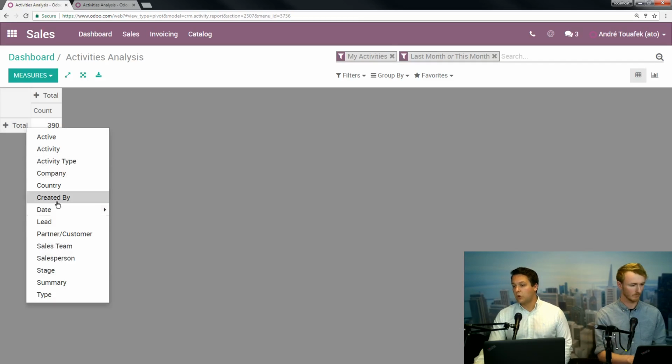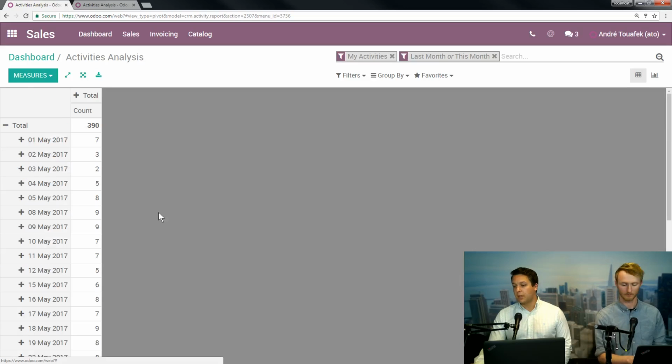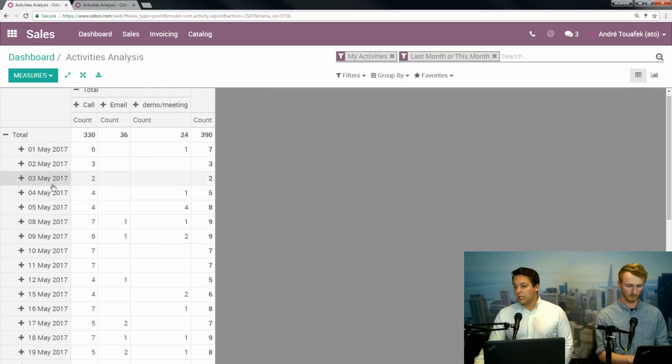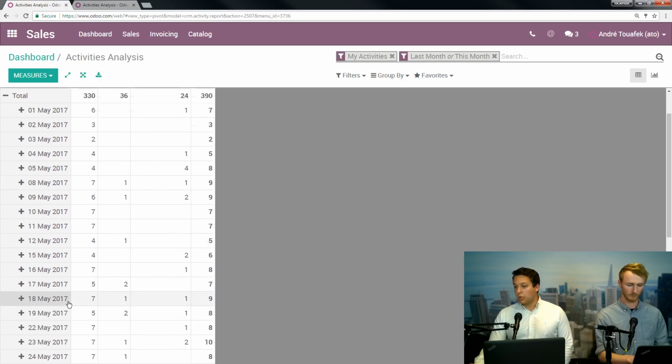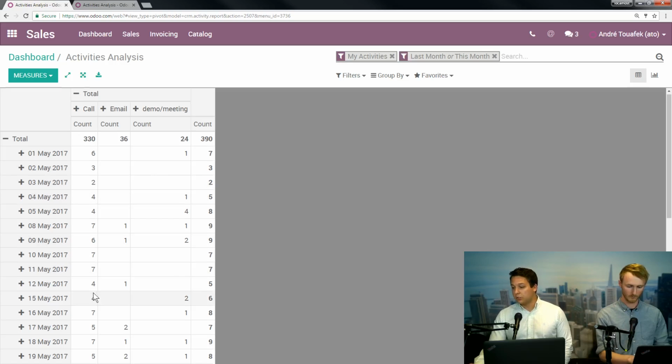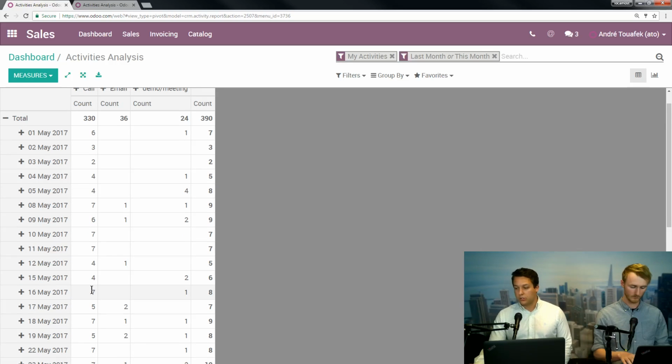So we can do this by date and break this down by day, just like that. Up here, you can have it by activity type, and you can see, again, calls, emails, meetings, and you can do it day by day to get as granular as you want. So really useful, not only for reviewing, but if you're a really active manager, you can look at your whole team's totals for the day. Did everybody hit their call target, email target, whatever for the day? And the next morning be able to say, hey, you were short, you were over.